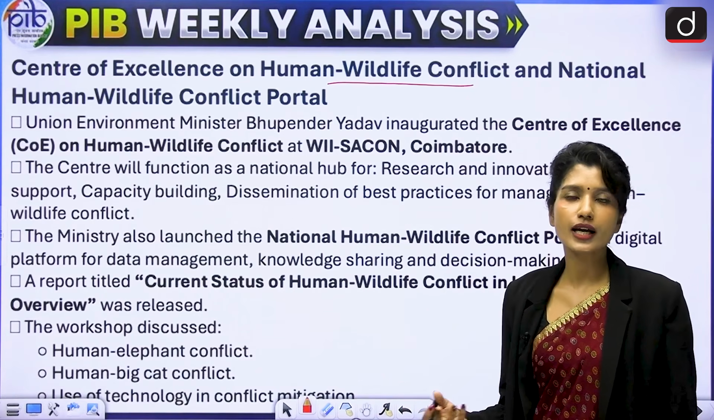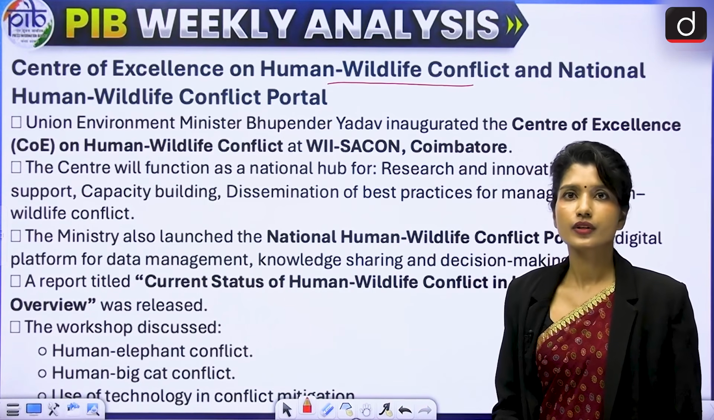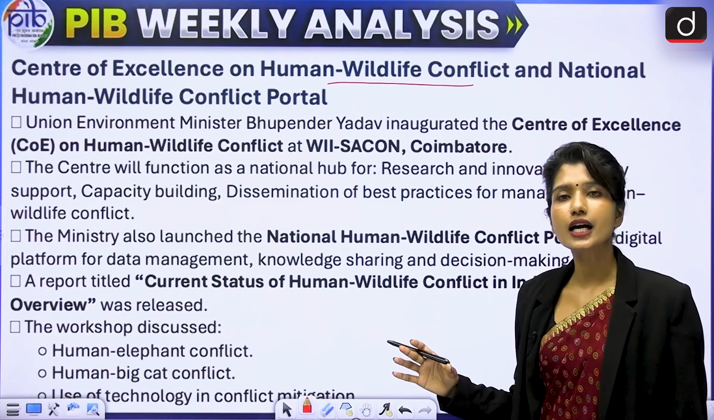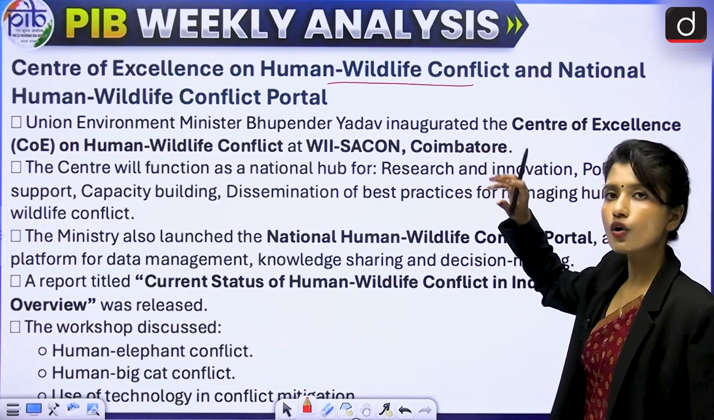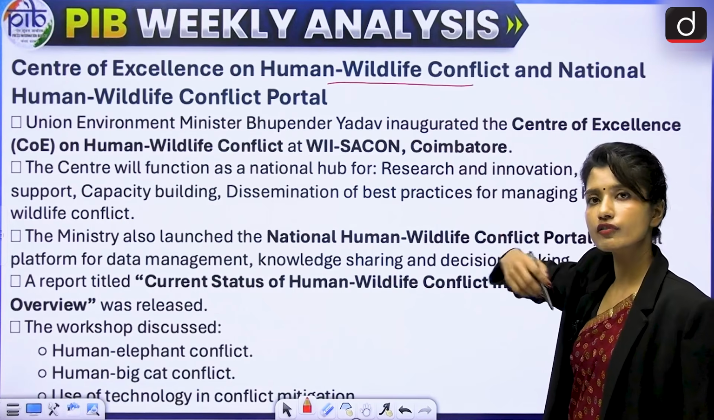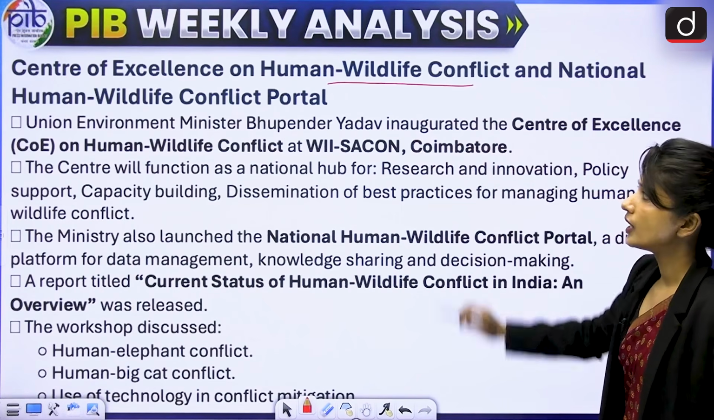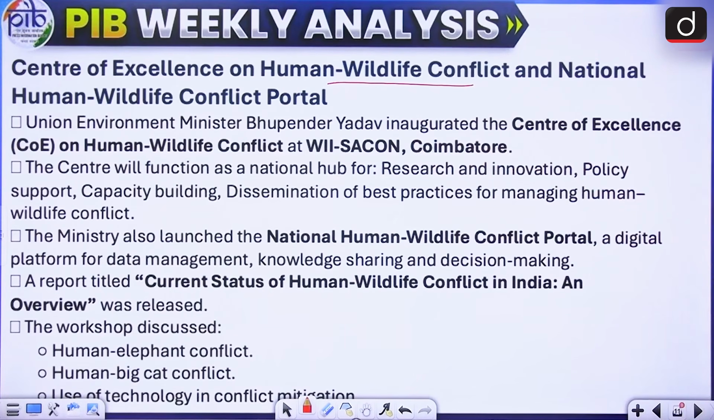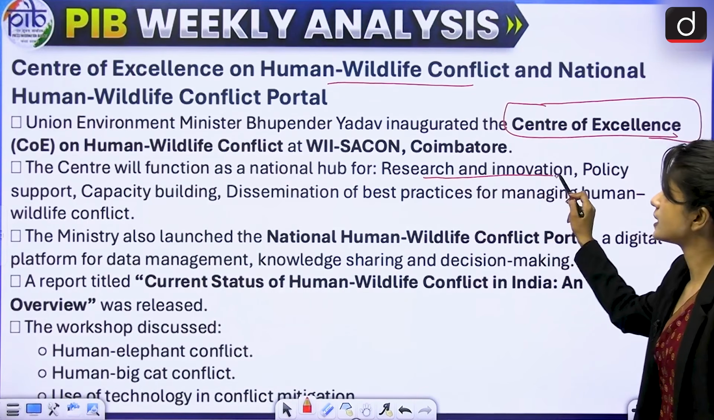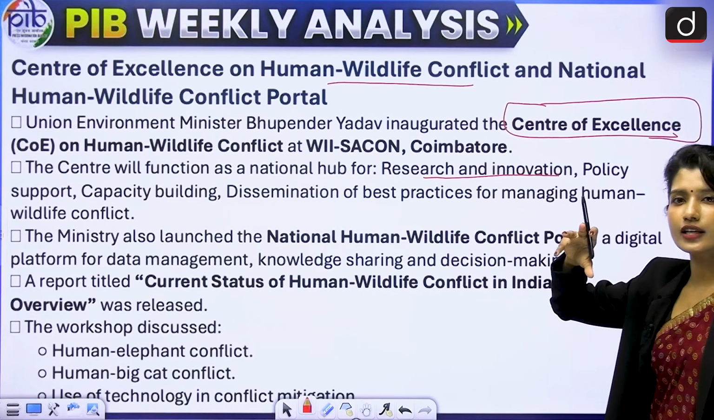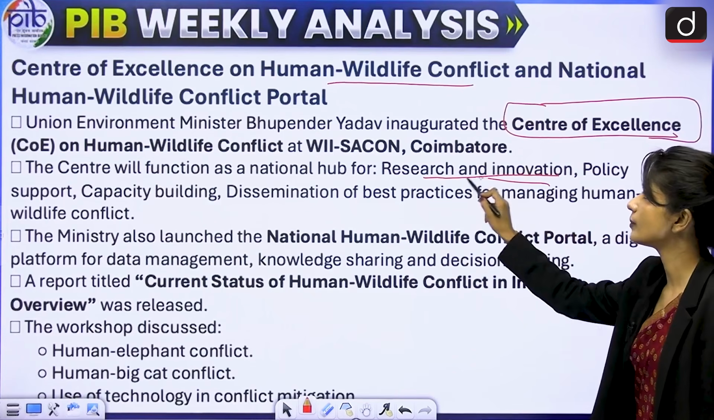For example, lions or tiger, they enter village area or towns, right? Or humans start encroaching the forest areas, so they are destroying their habitat. So anything that can cause harm to either human or wildlife because of their interaction, that is human wildlife conflict. Now, Union Environment Minister inaugurated a Center of Excellence on Human Wildlife Conflict in WII SECON, Coimbatore. And mainly this national hub will work on research, innovation, policy support, and mainly these human wildlife conflicts, how to resolve them, how to manage them.